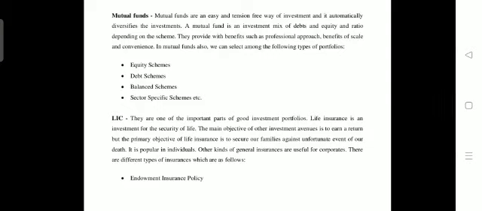Like that, in one mutual fund we can find equity shares of one company and the debentures of another company. The schemes or funds are available under the investment alternatives, like equity schemes, debt schemes, balanced schemes and sector specific schemes. So many different types of investment alternatives are there under the mutual fund, in which the investor can make their investments.